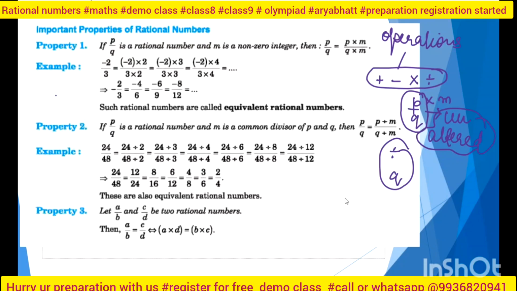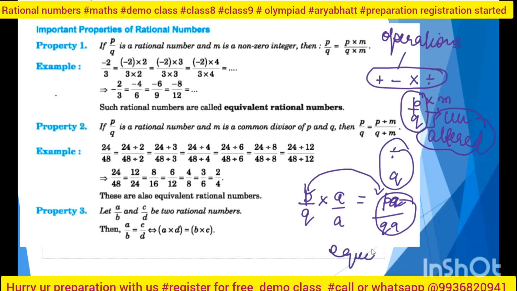So suppose I have p by q and I multiply both numerator and denominator by a. I will get pa and qa. So I will say that this p by q and this pa by qa are equivalent rational numbers. You get it? Now the third property is that if I have two rational numbers, suppose a by b and c by d, both rational numbers on their own, I can do the cross multiplication.